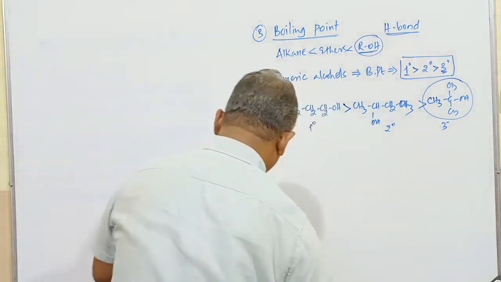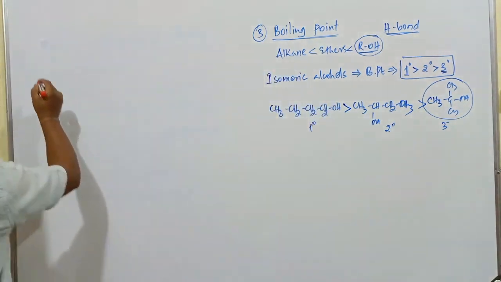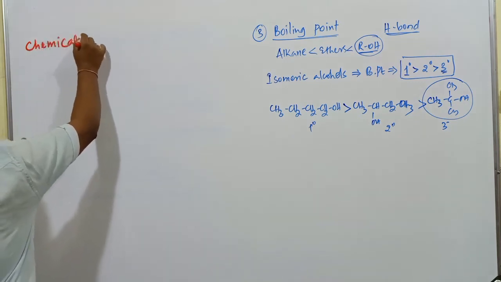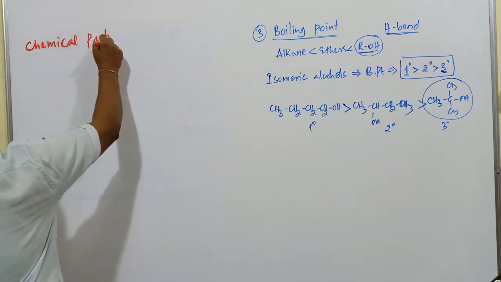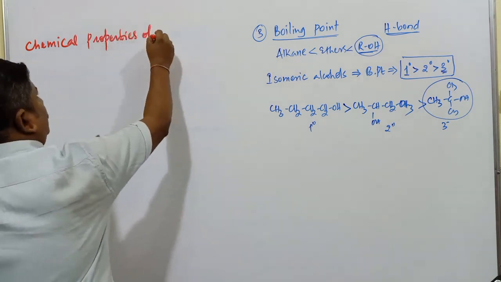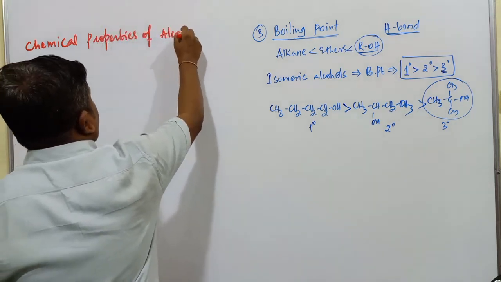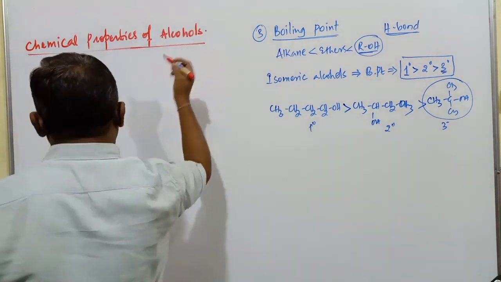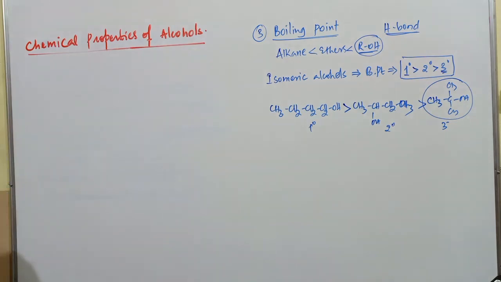So next one, chemical properties of alcohols. Very important one. You will come across a number of reactions, chemical properties of alcoholic compounds.